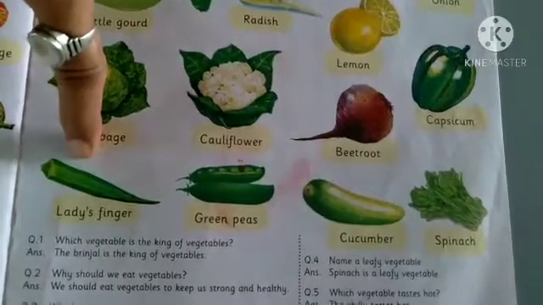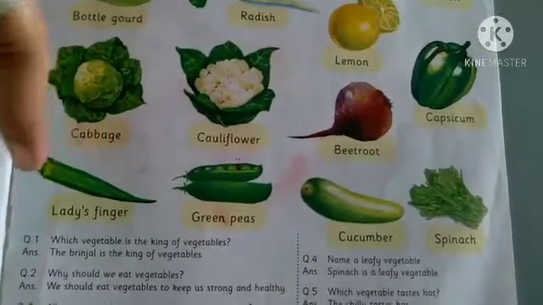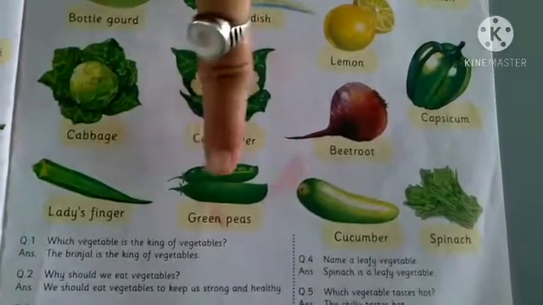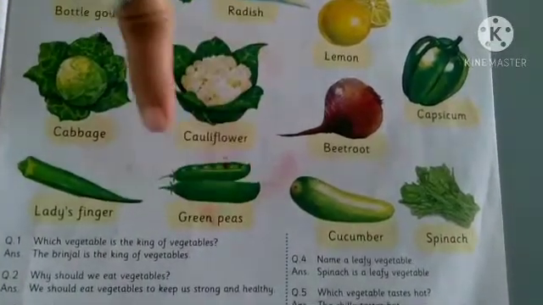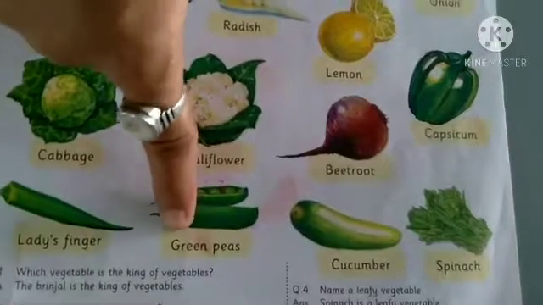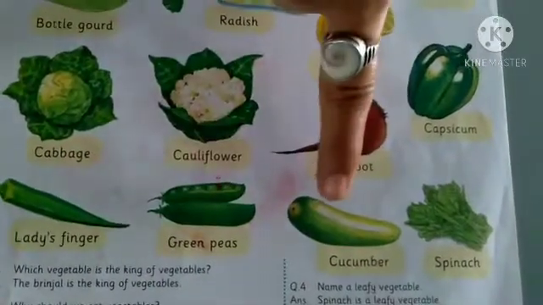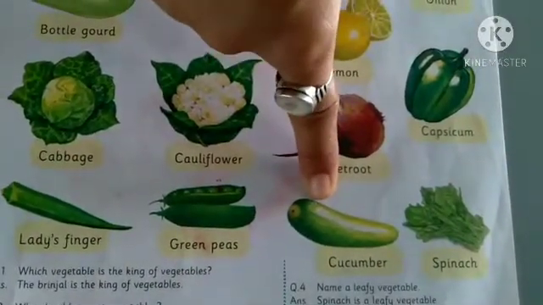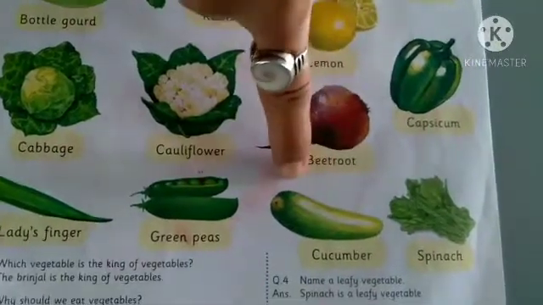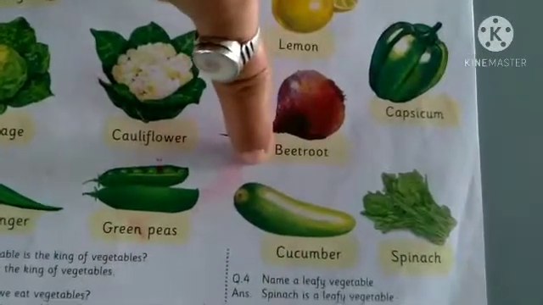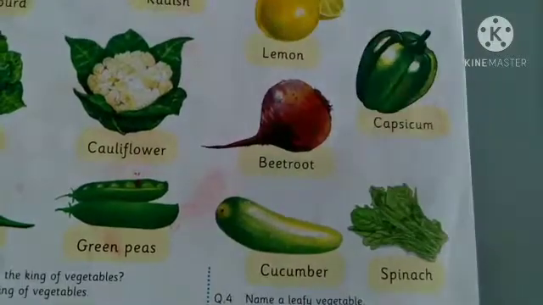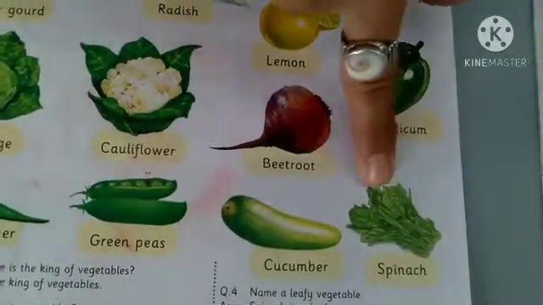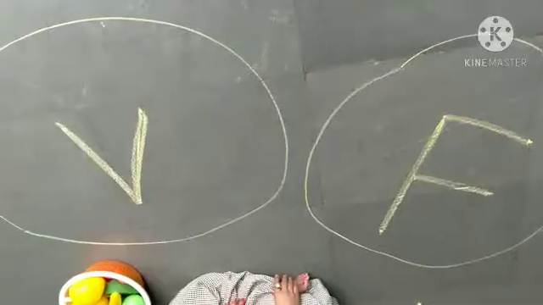Which picture is this? Lady's finger. Green peas. Cucumber. Spinach. Okay. Look at here.